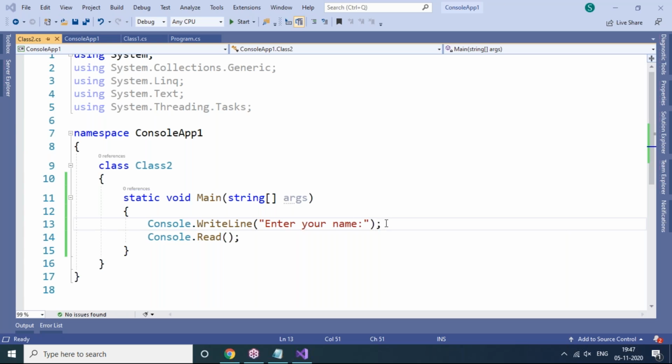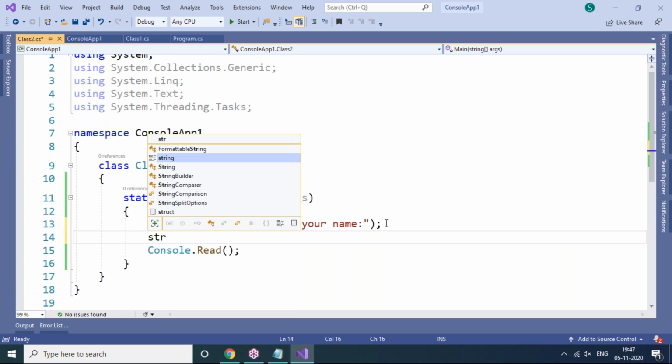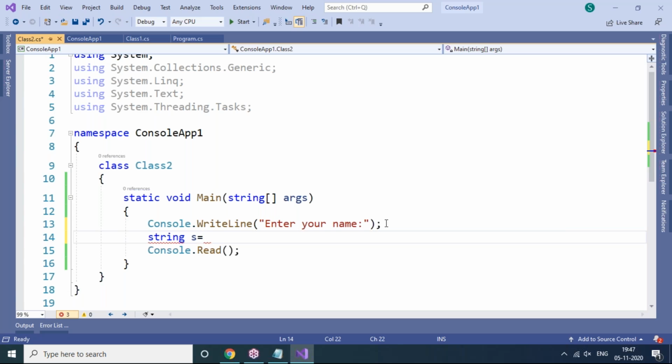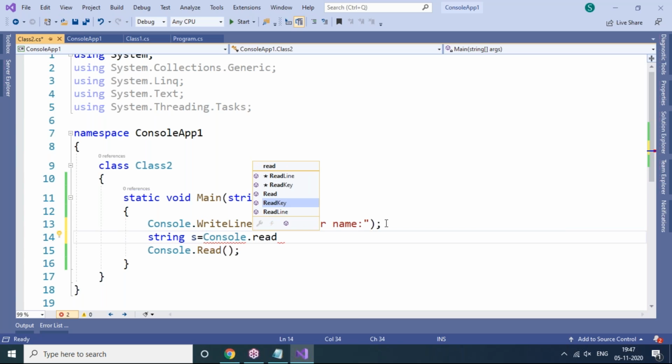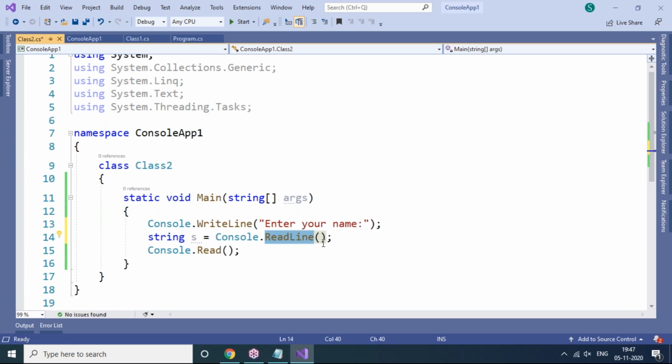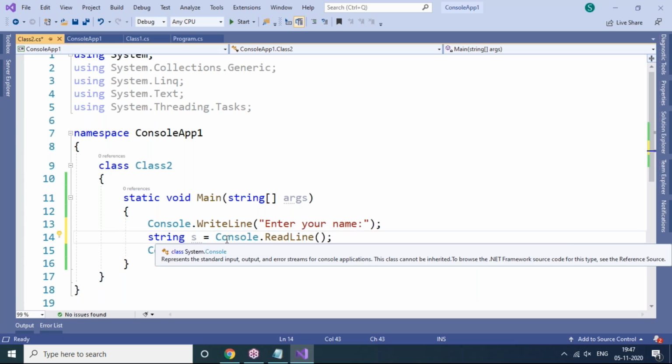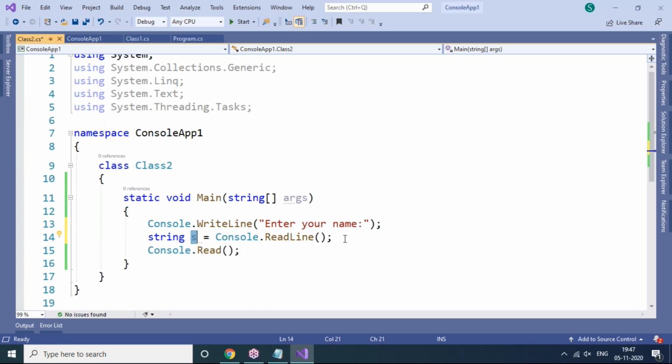So here I want to tell you clearly how to read the user input and store it in a variable separately. So first I'm taking string, string is the data type, s equals. Whatever the user is giving as input, I want to read that. So I'm using the ReadLine method: Console.ReadLine. Console.ReadLine means we are going to read the data, and after reading that, I want to store it into the s variable.